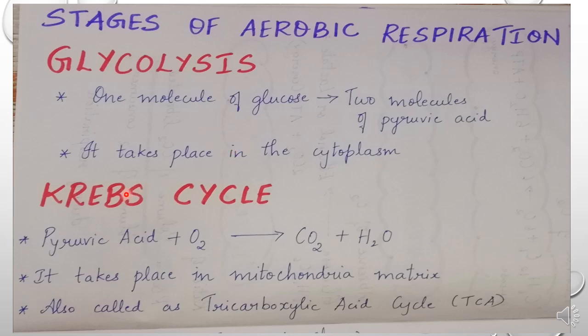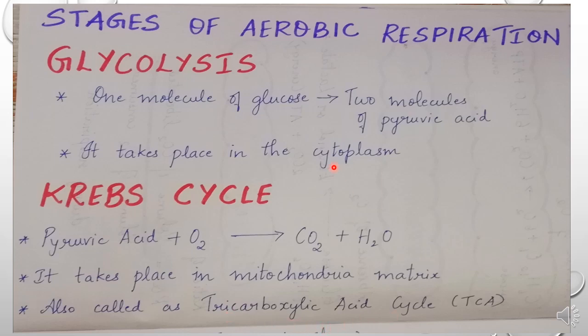The second stage of aerobic respiration is the Krebs cycle. The two molecules of pyruvic acid enter the second stage. Here, the pyruvic acid is completely oxidized with the help of oxygen and is converted into carbon dioxide and water. This happens in the mitochondrial matrix. The Krebs cycle is also called the tricarboxylic acid cycle because it involves three carboxyl groups.